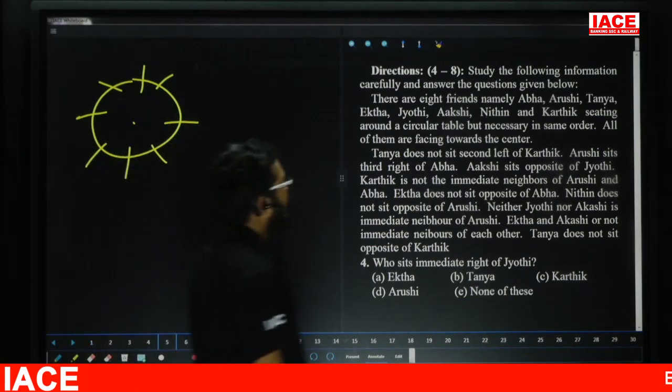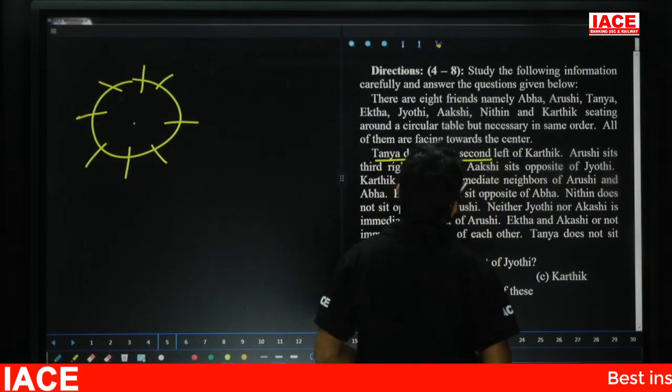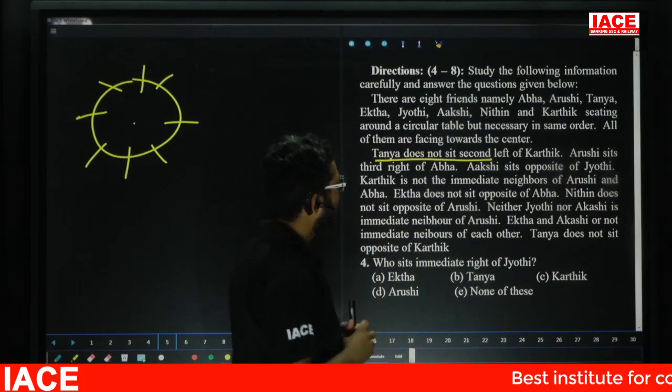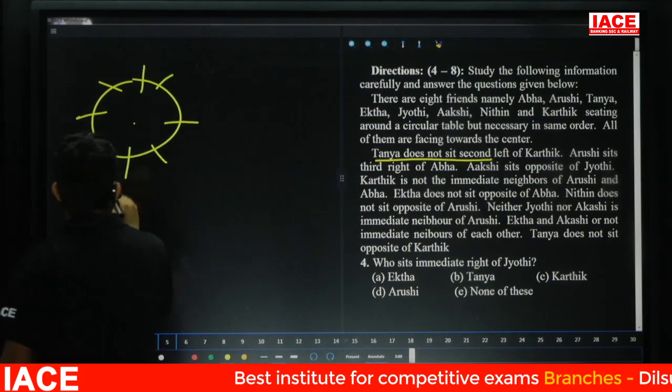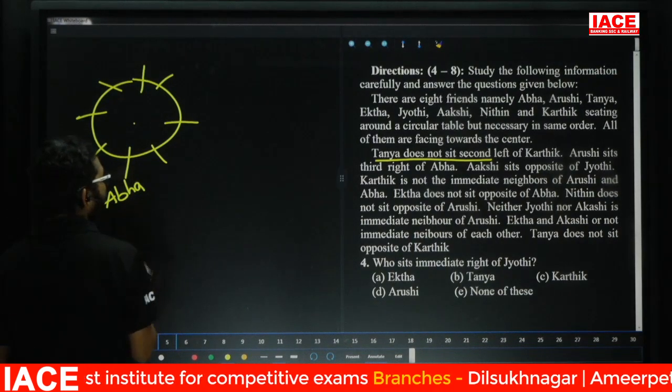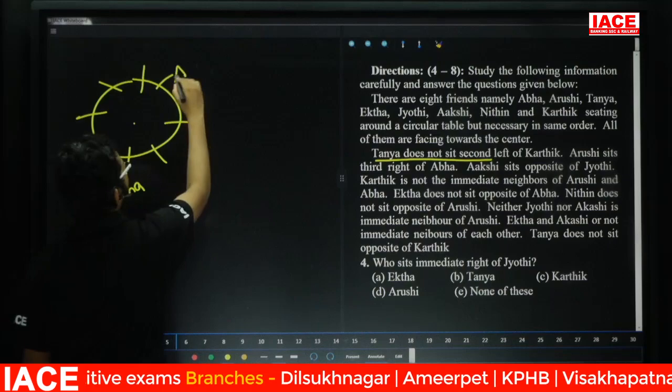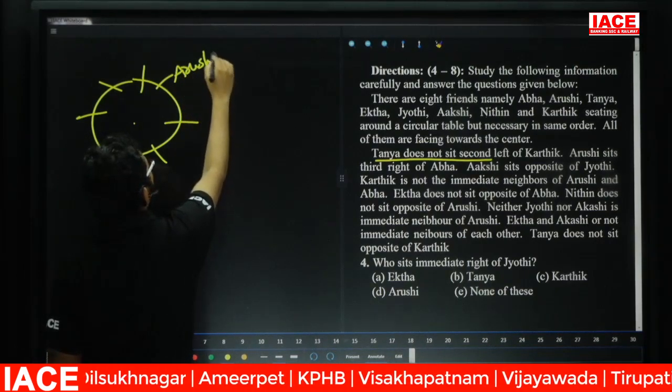Leave it. Next, Tanya does not sit second left of Karthik. Leave it. Arushi sits third right of Abba. Check here, take this spot as Abba. Now Arushi is third right of Abba: 1, 2, 3. This spot here is Arushi.